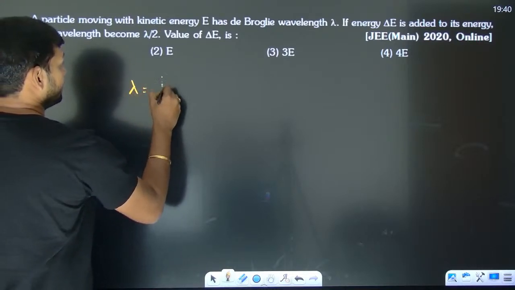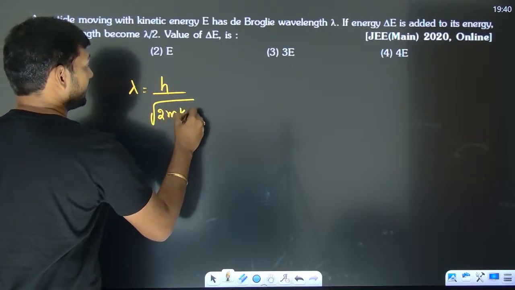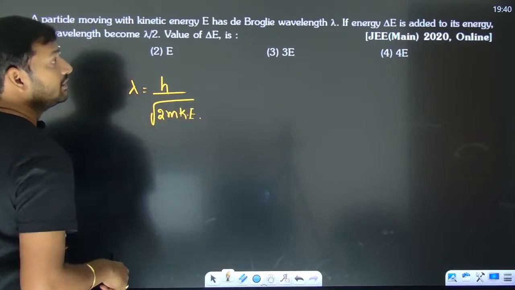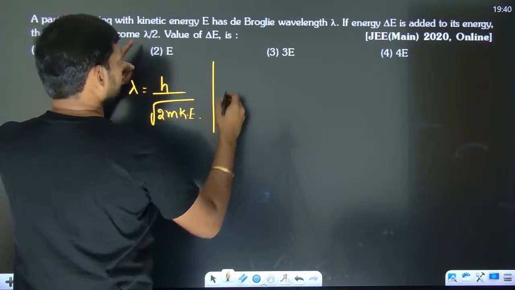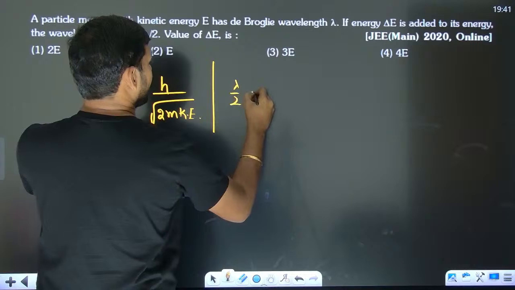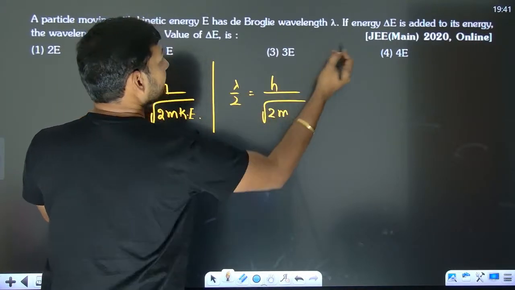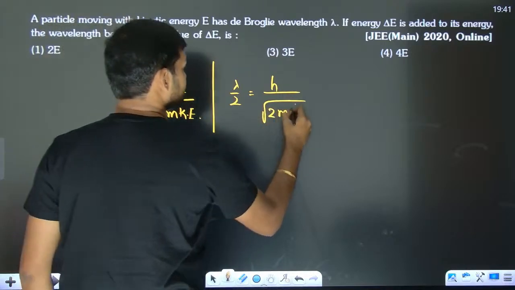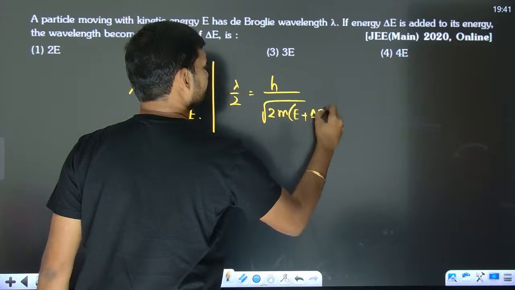De Broglie wavelength is h by under root of 2mKE, right? And now, what happened? De Broglie wavelength became half. What did you do? You have just added delta E energy. That means now the kinetic energy is E plus delta E.